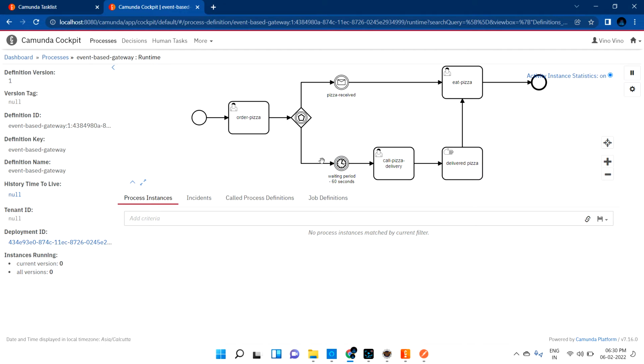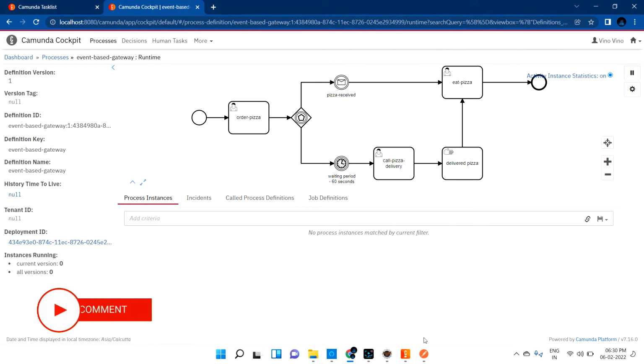Maybe before this waiting period, if I receive a message event saying that I received the pizza, what has to happen? It has to directly go and create a task for eat pizza, right? Let's see how it happens. To create a message in between this process, Camunda provides REST APIs.